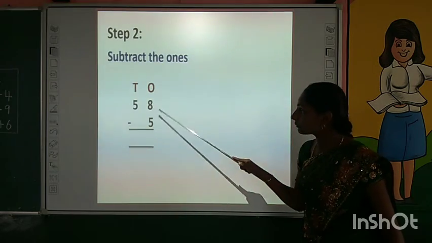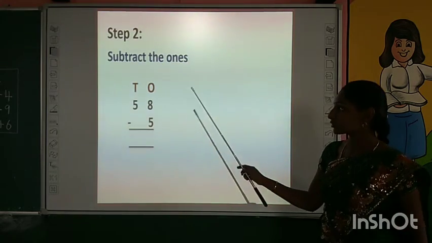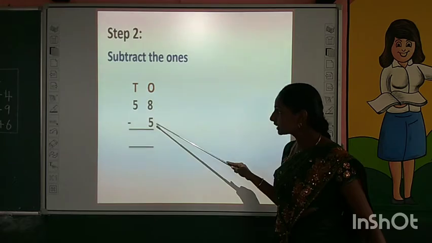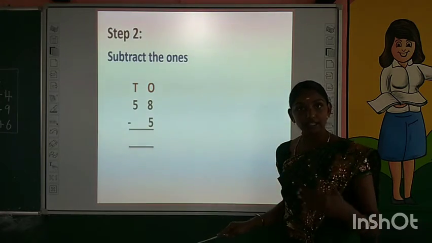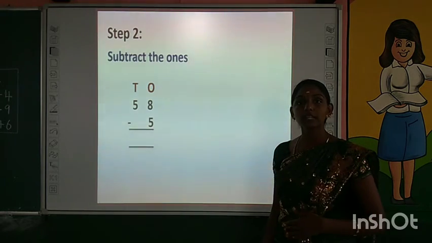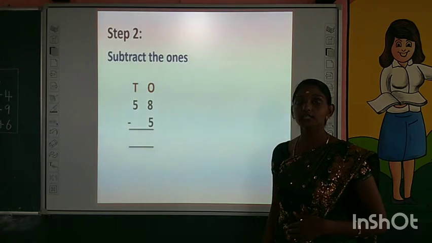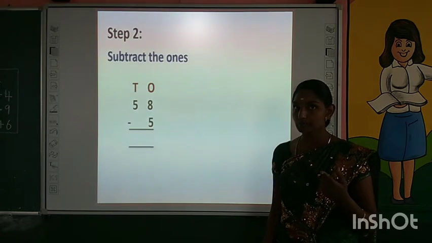You have to subtract the numbers in ones place. What are the numbers? 8 and 5. Subtract 5 from 8. Which method can be used for subtraction, children? Yes, usually we use the backward method.